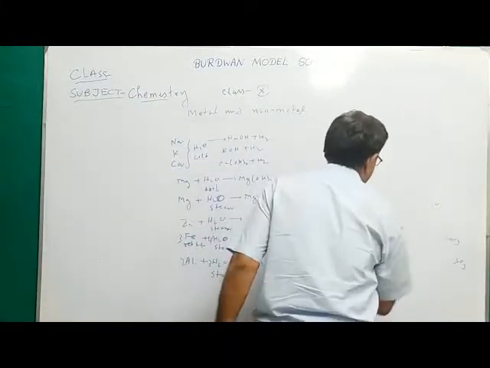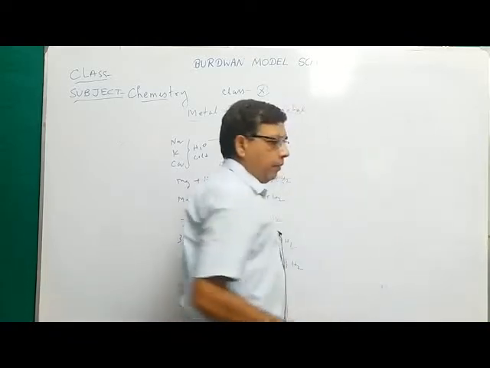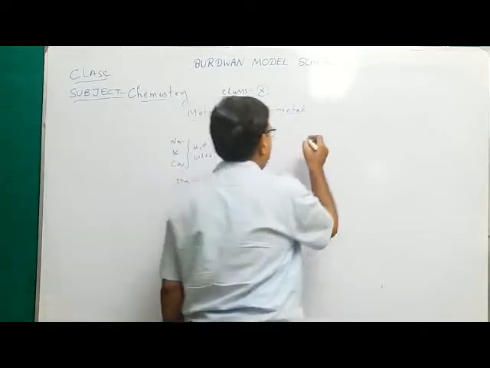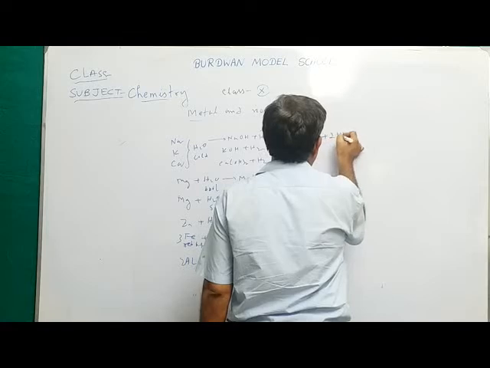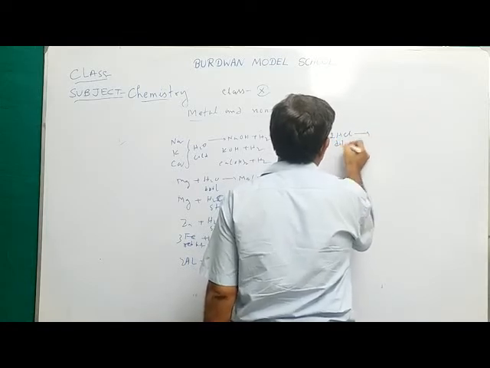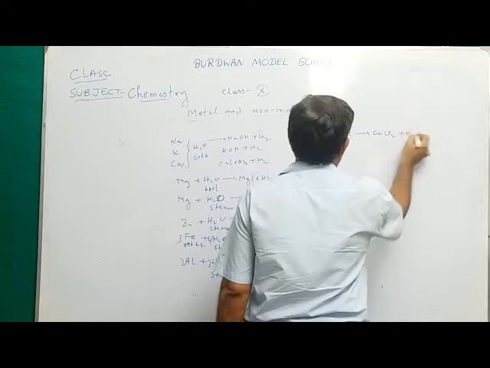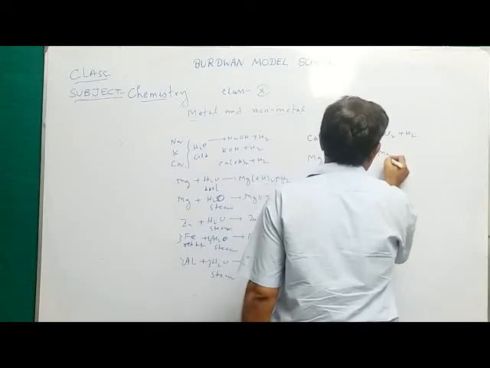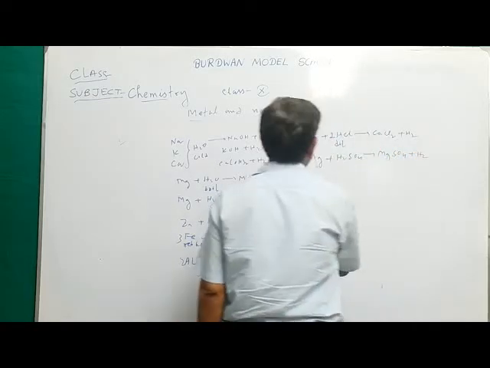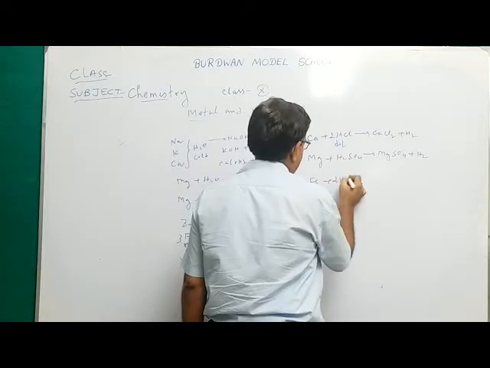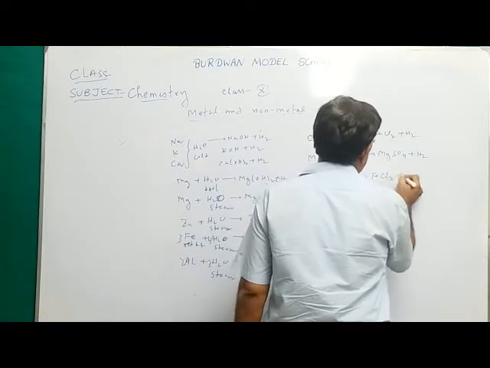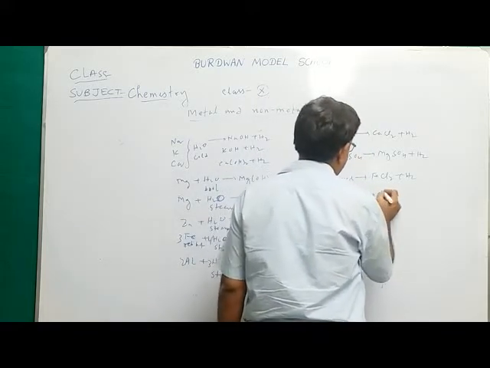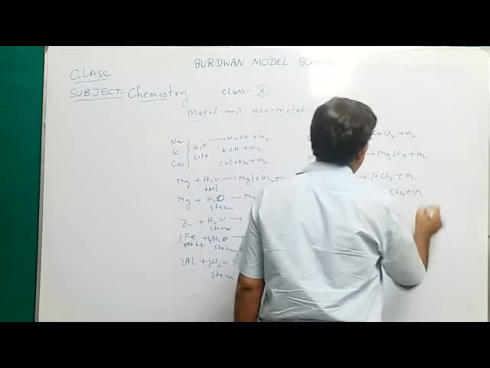Another point: metals react with dilute acid. Active metals, meaning those metals which are above hydrogen in the activity series, react with dilute acid to form salt and hydrogen. For example, calcium reacts with dilute hydrochloric acid to form calcium chloride plus hydrogen. Magnesium reacts with sulfuric acid to form magnesium sulfate plus hydrogen. Iron reacts with dilute hydrochloric acid to form ferrous chloride plus hydrogen. Zinc reacts with dilute sulfuric acid to form zinc sulfate plus hydrogen.